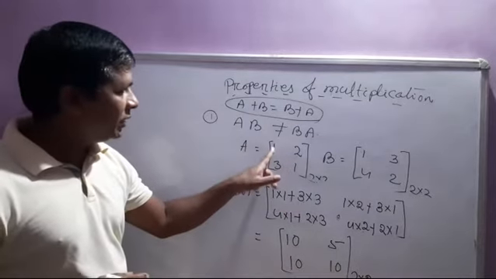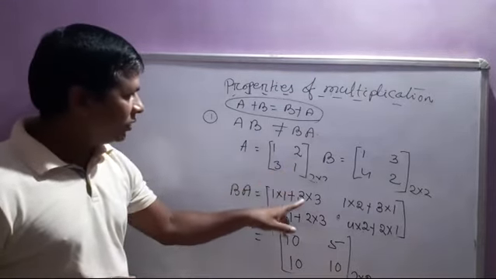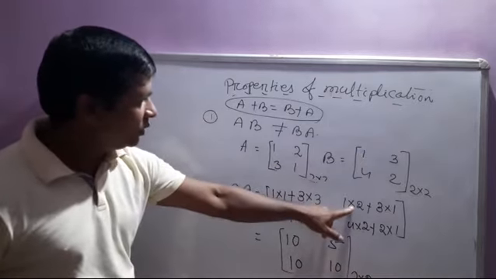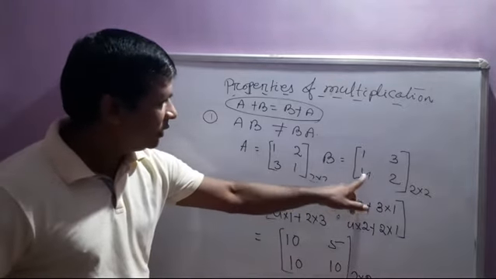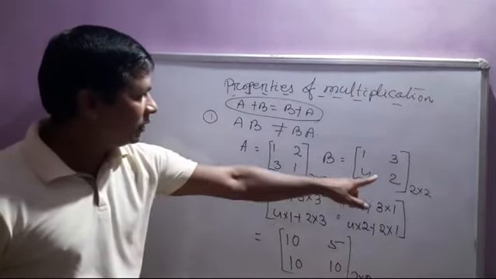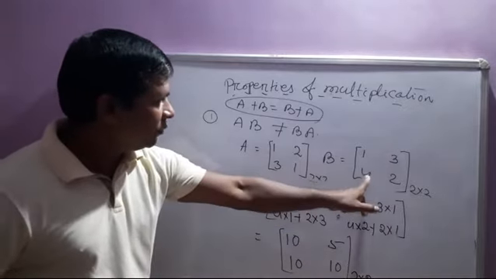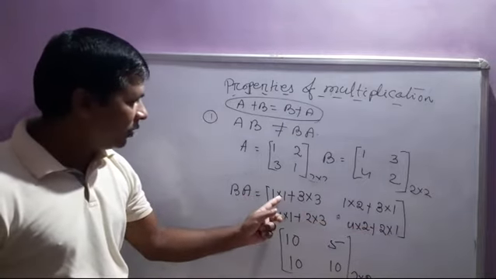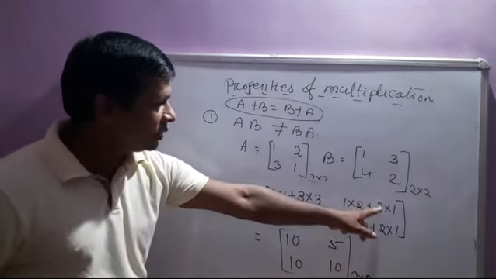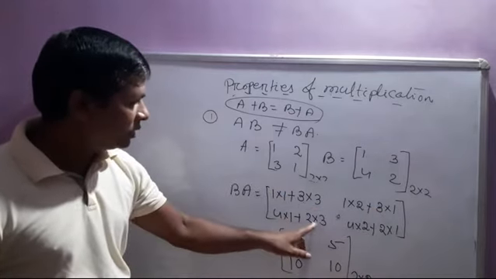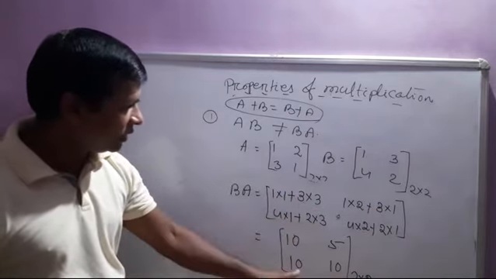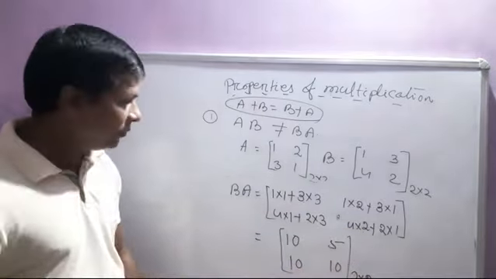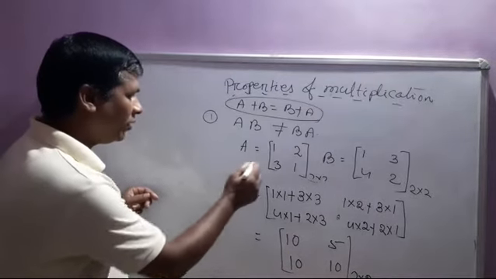Suppose this multiplied with first: 1 cross 1, 3 cross 3, then 1 cross 2, 3 cross 1, then second row 4 cross 1, then 2 cross 3, then 4 cross 2, then 2 cross 1. So that is equal to 9 plus 1, 10, 2 plus 3, 5, 4 plus 6, 10, 8 plus 2, 10. That is a 2 cross 2 matrix whose value BA not equal to AB.